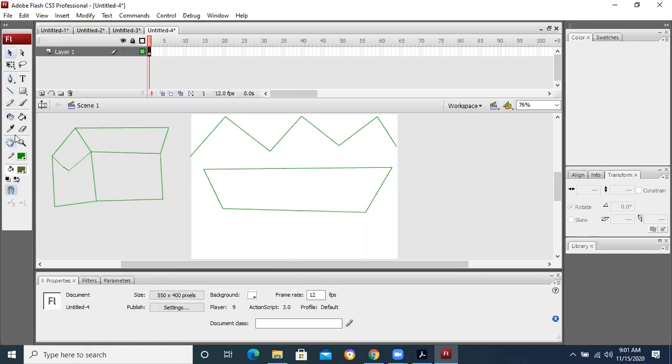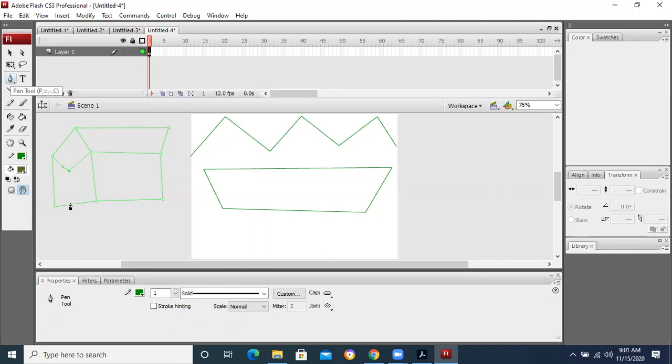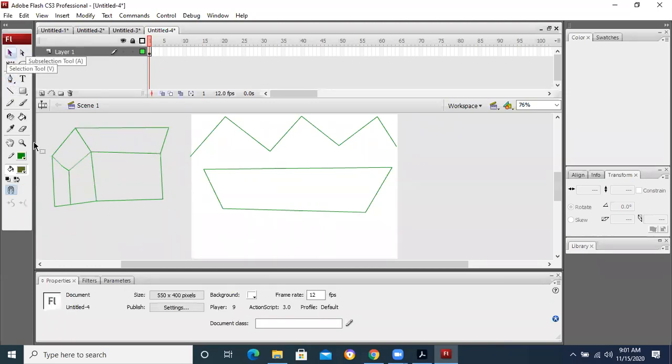So using the pen tool, you can draw different pieces of lines to make some object.